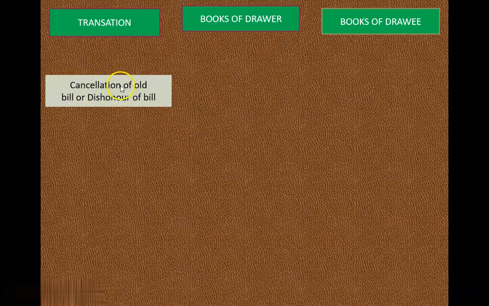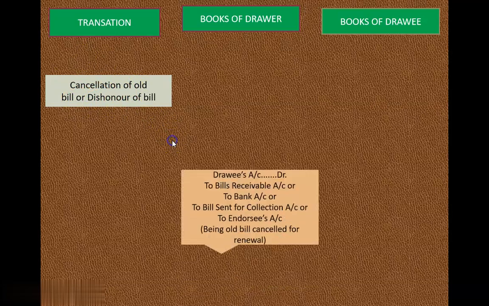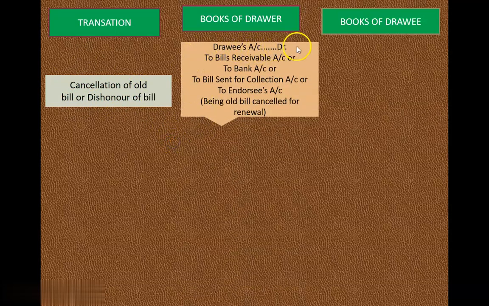Now see here, first, cancellation of old bill or dishonor of bill. Let us see the entry in the drawer's book. Drawee's account debit to bills receivable account or bank account or bill sent for collection account or endorsee's account. Now students, remember, drawee is going to become your debtor. If it is your normal bill, then we are going to pass the entry drawee's account debited to bills receivable. But if we have discounted the bill, then our entry is drawee's account debit to bank account, right?